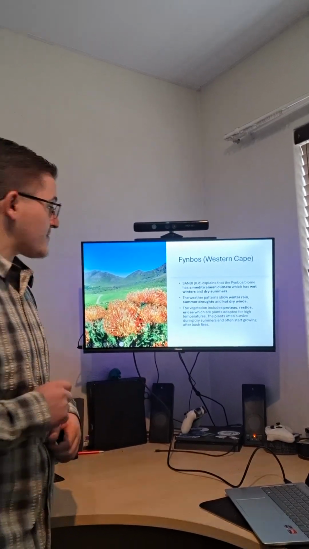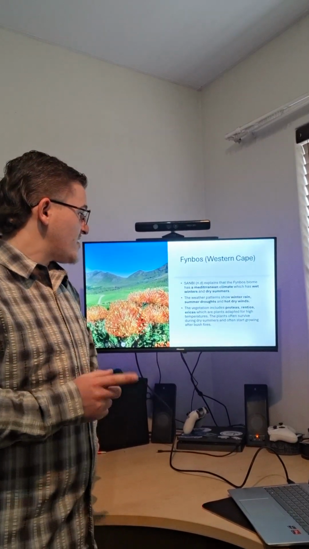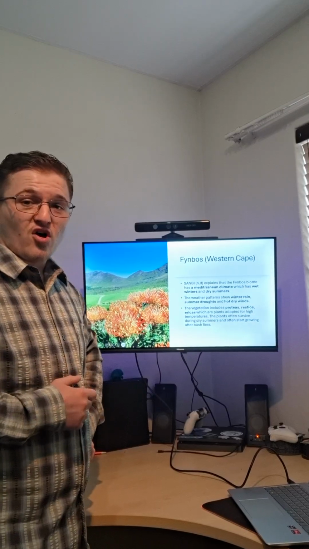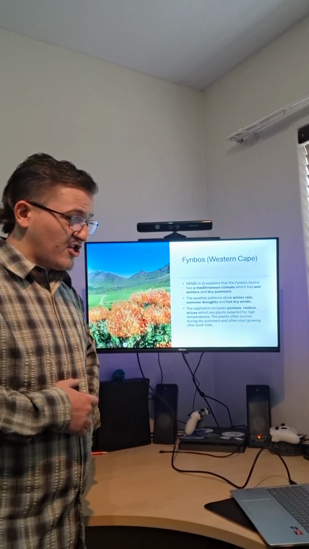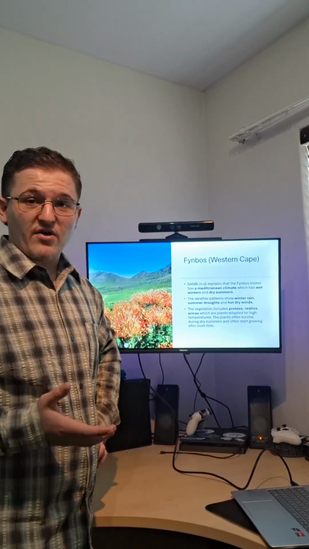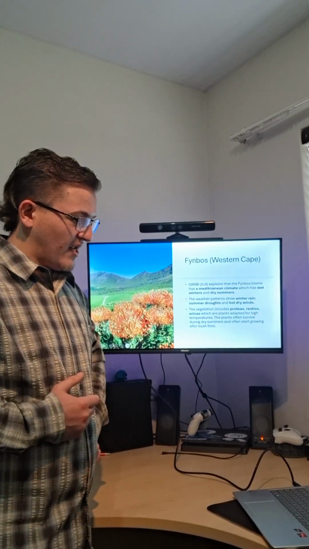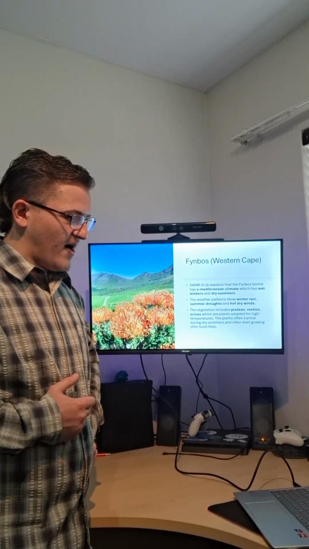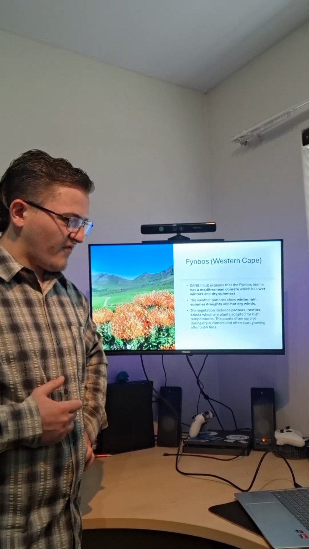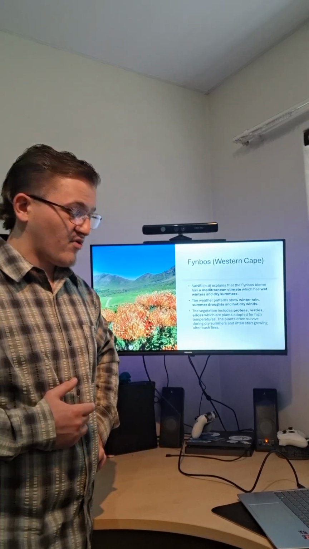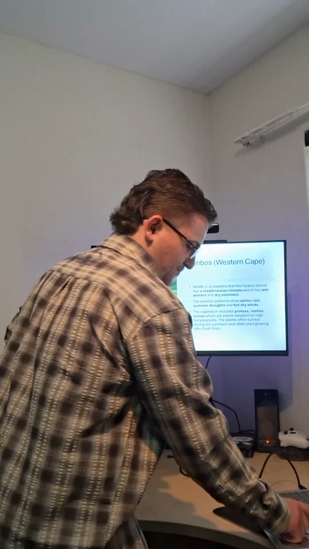and dry summers. The weather patterns show winter rain, summer droughts, and hot, dry winds. The vegetation includes proteas, our national flower, restios, and ericas, which are plants adapted for high temperatures. The plants often survive during dry summers and often start growing after bushfires.